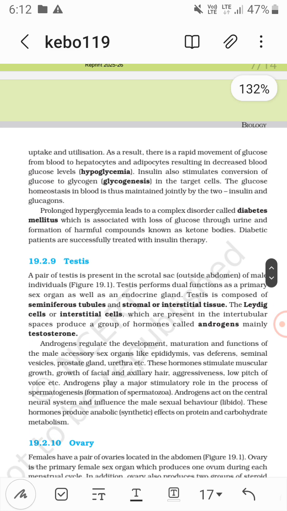As a result, there is a rapid movement of glucose from blood to hepatocytes and adipocytes, resulting in decreased blood glucose level, that is hypoglycemic. So insulin stimulates conversion of glucose to glycogen, that is glycogenesis, and glucose homeostasis in blood is maintained jointly by two peptide hormones, insulin and glucagon.